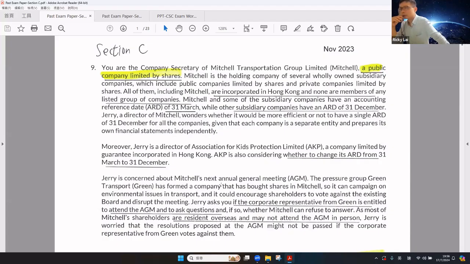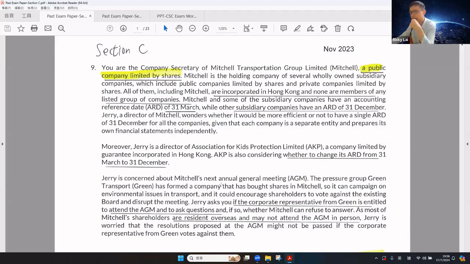All of them are Hong Kong companies and none of them is a listed company group. The company and some of its subsidiaries have the ARD of March 31, while other subsidiaries have the ARD on December 31. The director wondered whether it would be more efficient to have a single ARD of December 31 for all the companies, because each is a separate legal entity and they need to consolidate the financial statements.